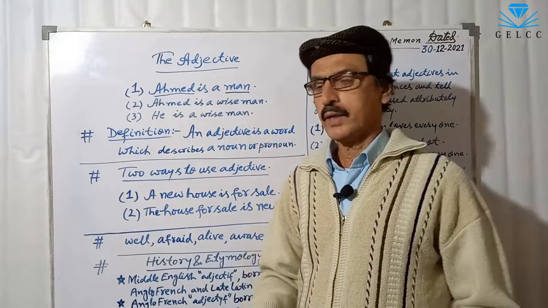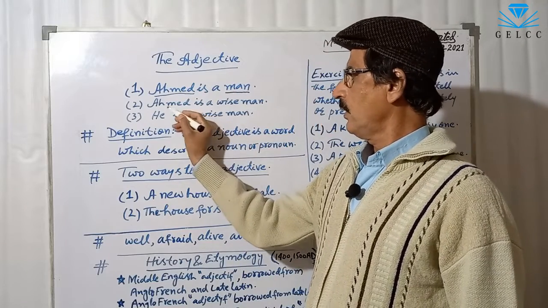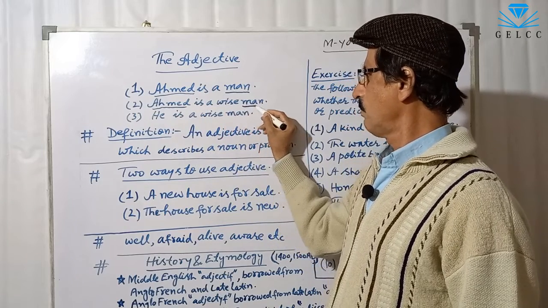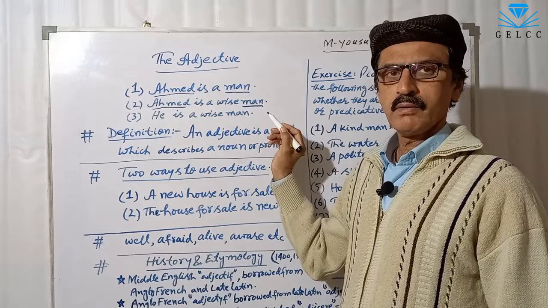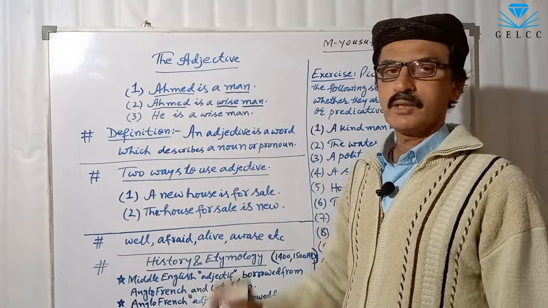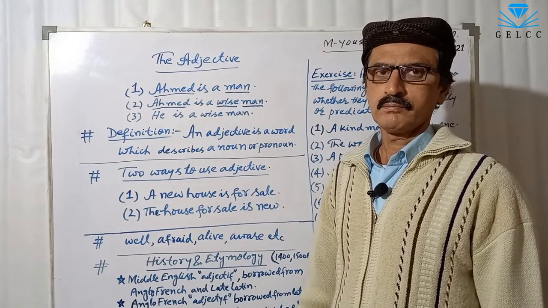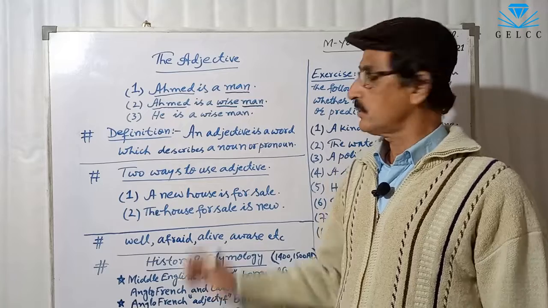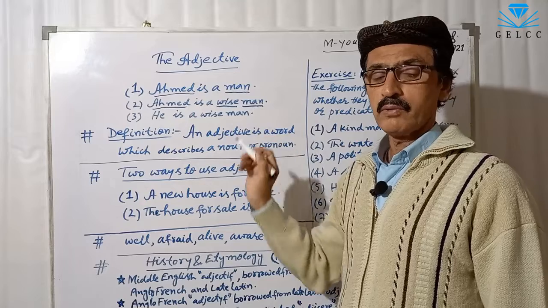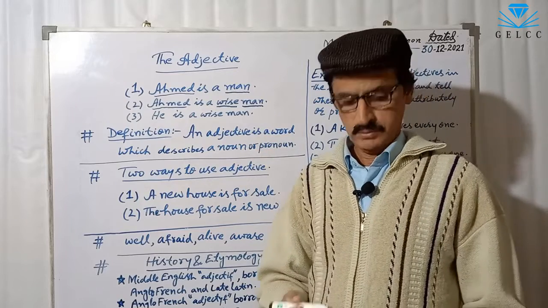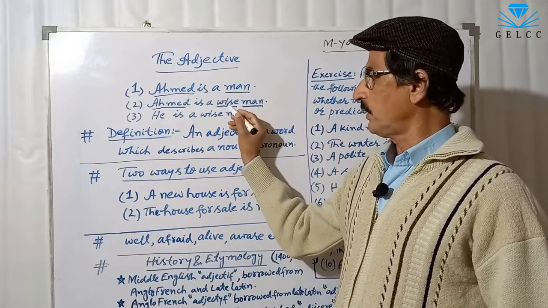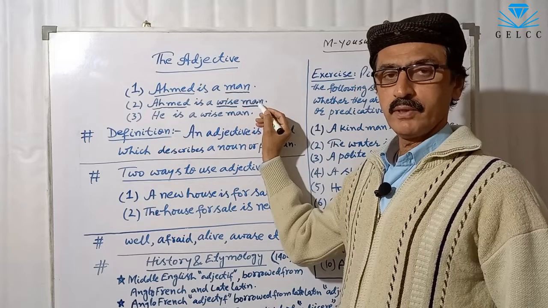Now, look at the second sentence. Ahmed is a wise man. Here, the word wise has been added. It describes this noun man. Now it is clear what kind of man Ahmed is. This is the word which describes the noun.